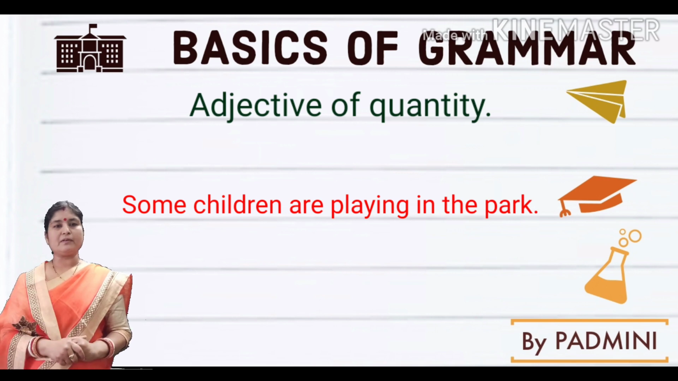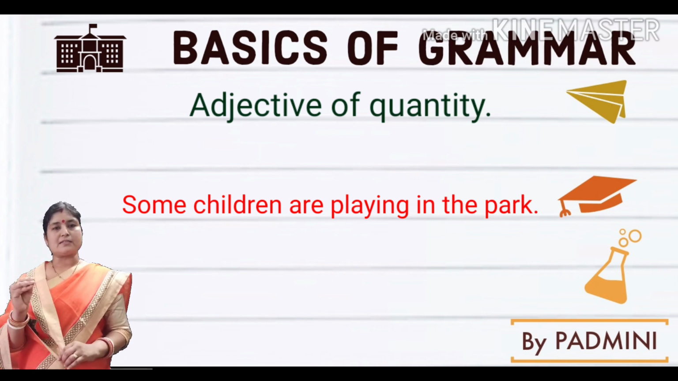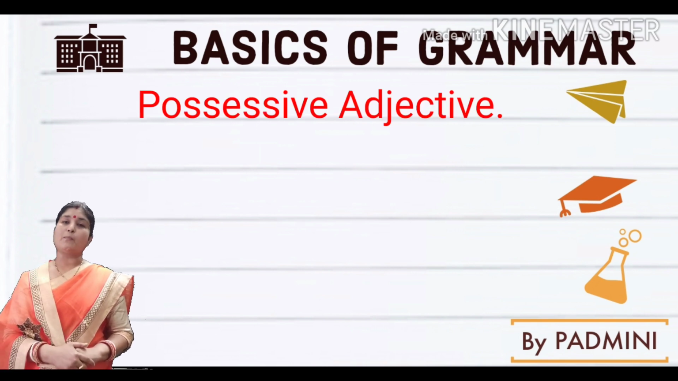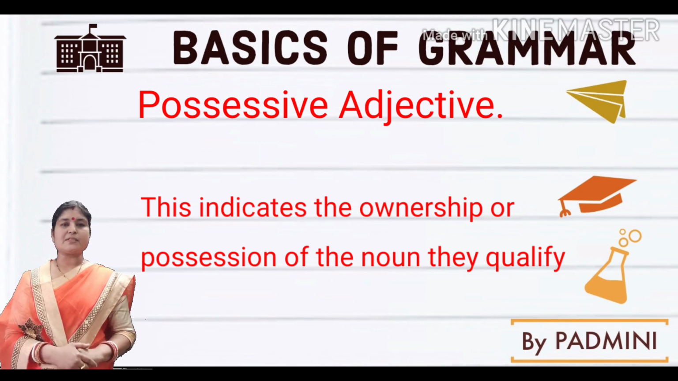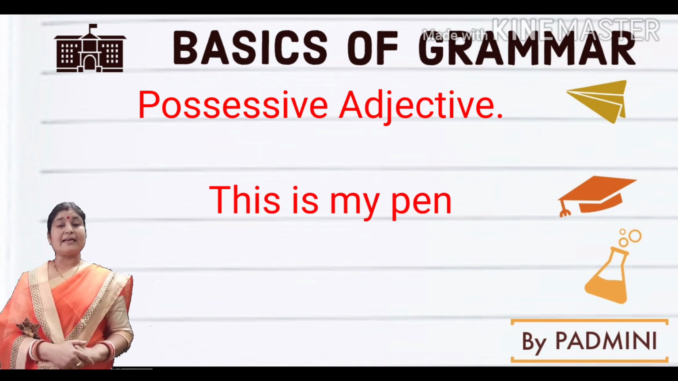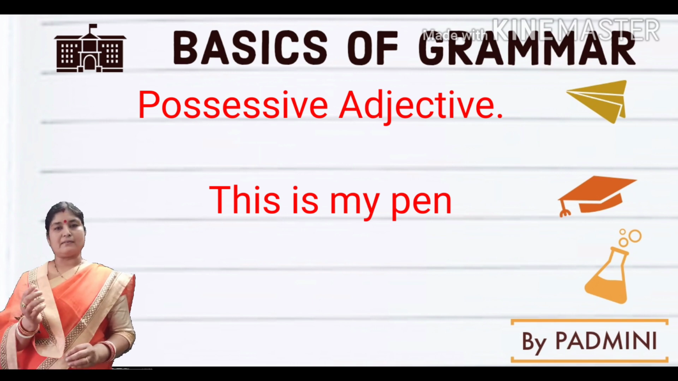So always remember, adjective of quantity means how much of a thing is meant. That is known as the adjective of quantity. Then number 3, the possessive adjectives. Possessive adjectives are those adjectives which show the possession, the belongingness, or we can say the ownership. For example, this is my pen. My shows here the possession.